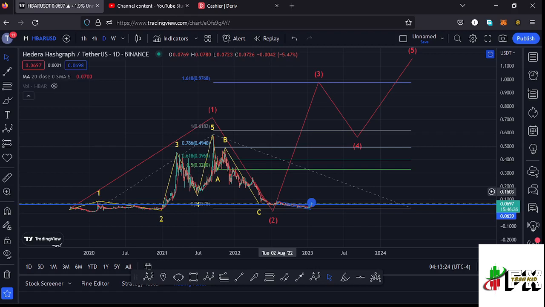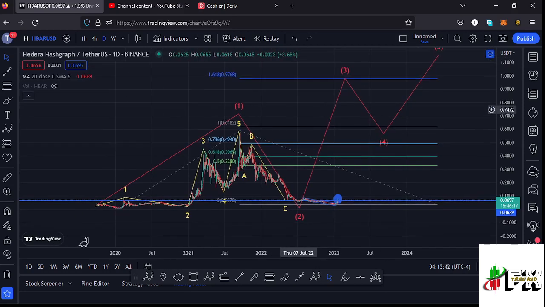And here on the daily chart, I have a target area to the upside in the formation of that wave 3, using a trend-based Fibonacci at the Fib level 1.618, which perfectly lies at around the $0.9768 mark, and that is the minimum that I'm expecting that bounce to the upside in the formation of this higher Elliott wave count 3 to do.